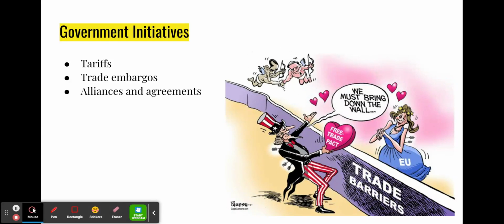You've got people, one of those is Obama, and I'm not sure who the other one's supposed to be because this was from back in like 2010 or so. But it's basically the idea of like, let's make a free trade pact between the EU and the United States and get through this trade barrier. Because basically, prior to a free trade agreement between the EU and the United States, the EU's imports were really expensive because of tariffs and because of other trade barriers. And so this is an attempt to get around that.